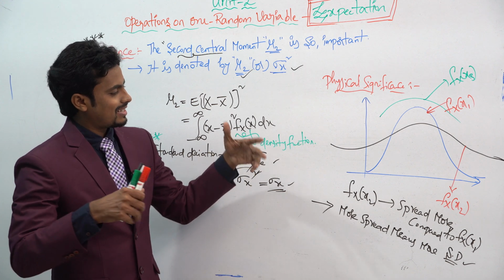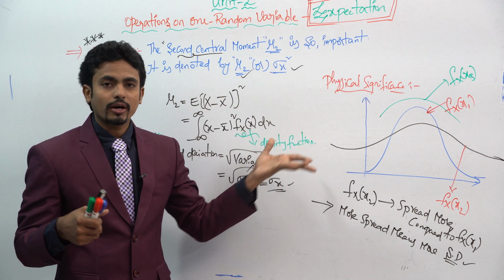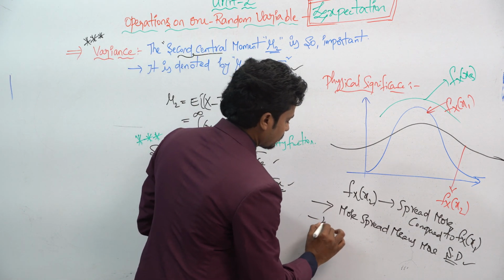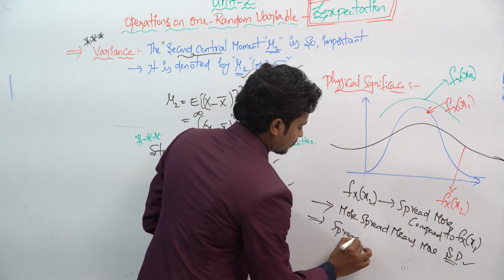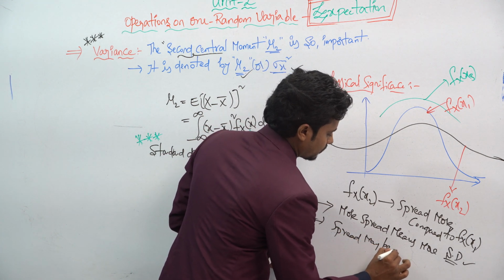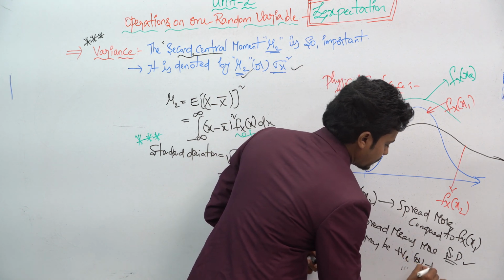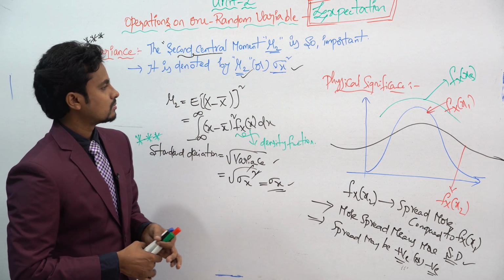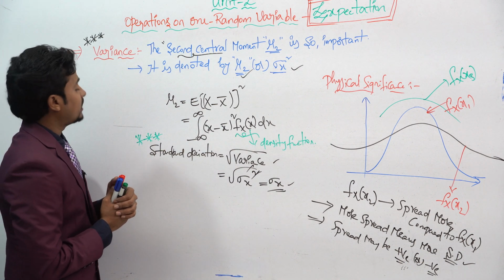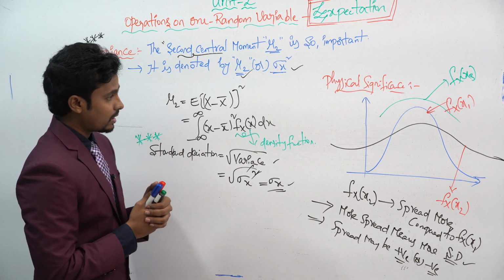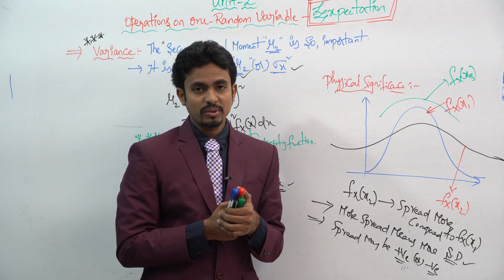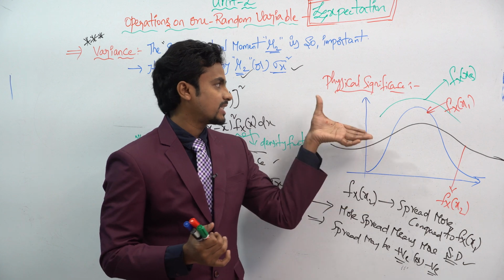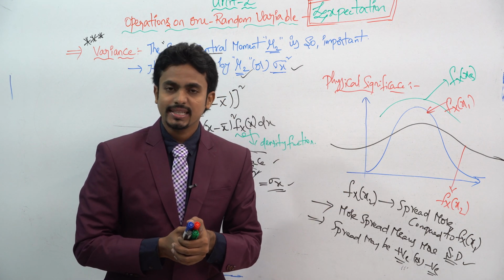This spread may be positive or negative. In this way we can represent the variance, and we have seen the relationship between the standard deviation and the variance, and the physical significance of the variance and the standard deviation.